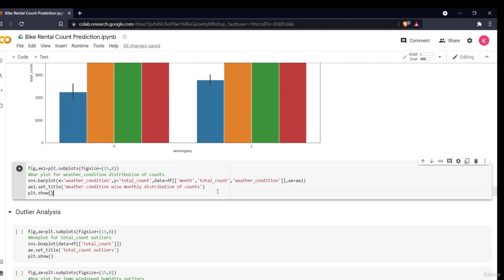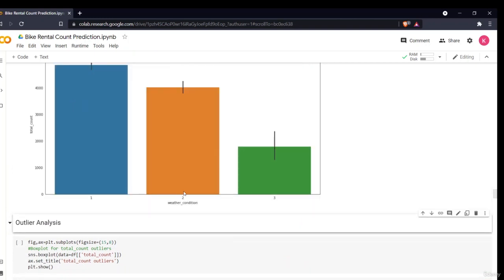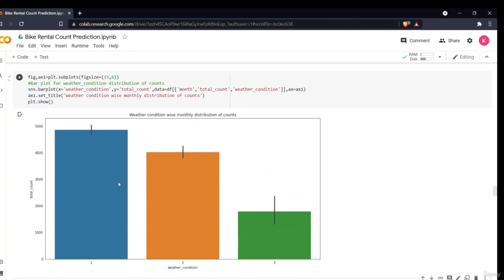Another thing we can see is how the weather conditions are termed. The first condition was a very favorable sunny weather, so as you can see, that has the highest count. The third was not a very favorable condition, heavy snow and heavy weather, and that's why the count is pretty low. So now these are the basic things which we found out about how our count is distributing, and the recruiter or the company can have an idea. If we show him in a presentation, he can have an idea what the different parameters are which are affecting my count, and what other things I have to keep in mind.